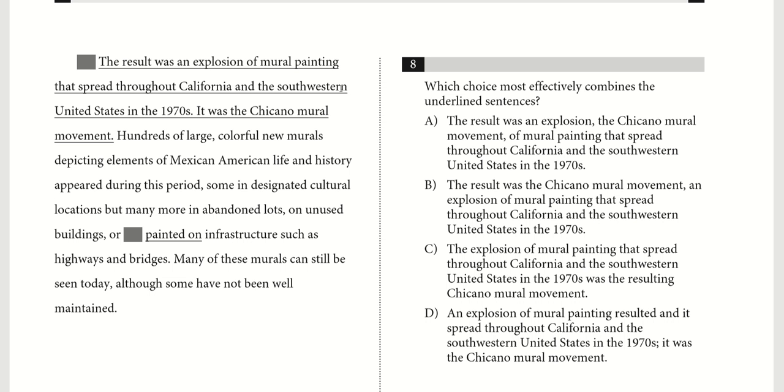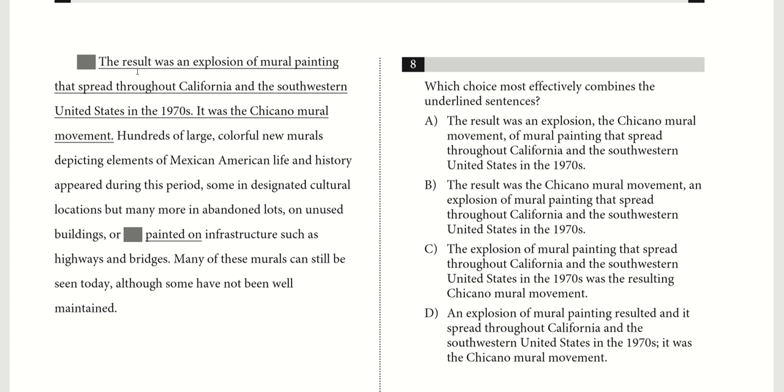Okay, so for 8, we're just trying to find the option that most effectively combines these two underlined sentences. And let's remind ourselves that in these types of questions, the SAT is generally looking for style rather than grammar. So we're looking for something that is stylistically good. What is the SAT like in terms of style? Well, concise sentences, so minimal redundancy, and simple sentences, so straightforward sentence structure, just subject, verb, and then the sentence goes on. So with that in mind, let's move forward.